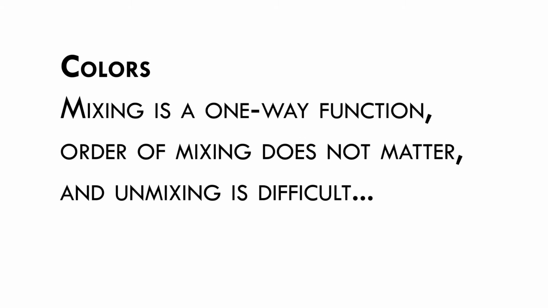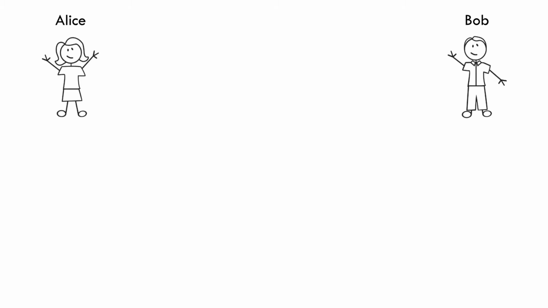Let's look at an example that doesn't involve math first, so that we get an idea of what's going on here. This demonstration will be using colors, and our one-way function is mixing, since it's easy to mix colors, but telling someone exactly what colors were used to achieve the mixed color is rather difficult. Let me introduce our trio of people. Alice and Bob are our two communicators, and Eve is the eavesdropper. Let's say that Bob wants to establish a secret color with Alice, but he knows that Eve is always listening to everything that he and Alice say. So how is Bob going to do this?